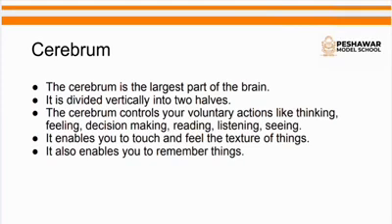Okay, so as I've told you that our brain has 3 main parts, the cerebrum is the largest part of the brain. It is divided vertically into 2 halves.